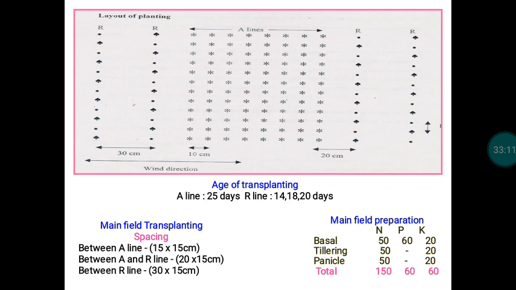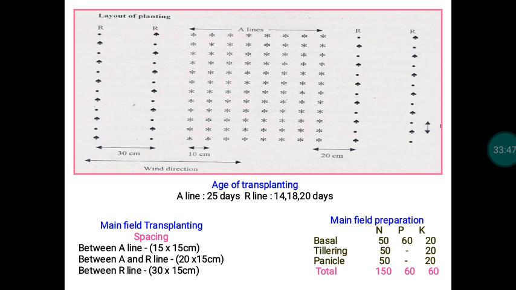For hybrid seed production, we will have the R line with three different ages, like 14 days old seedlings, 18 days old seedlings, and 20 days old seedlings. Like that we have to transplant. And per hill we have to place 3 seedlings, and those 3 seedlings also with 3 different ages. That is also very important. So this is the main operation as far as hybrid seed production is concerned.